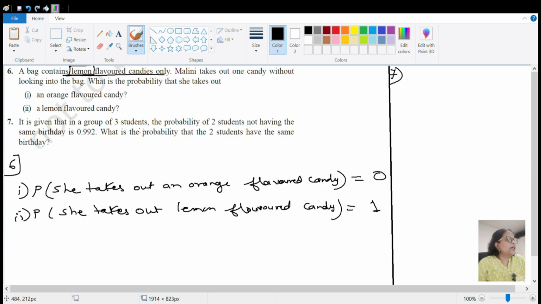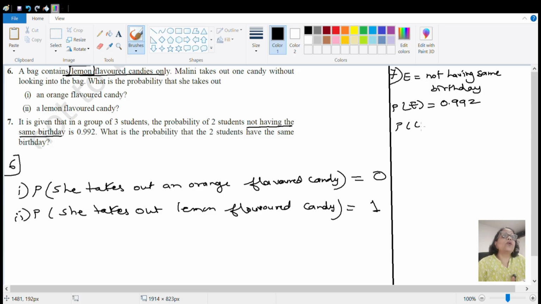It is given that in a group of 3 students, the probability of 2 students not having the same birthday. Reading the problem, it says not having the same birthday. That means E is the event where we have 2 students not having the same birthday. The probability of E, P of E, is given to us as 0.992.